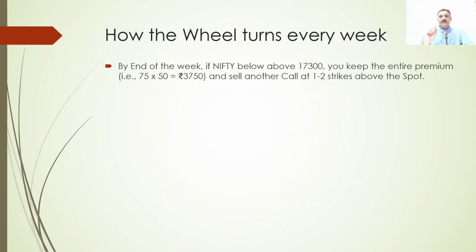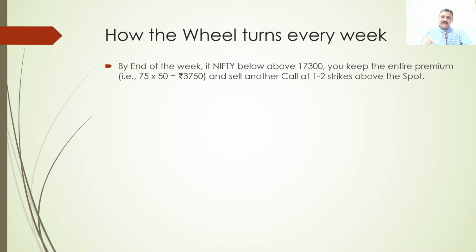By end of the week, if Nifty is above or below, I think there is a mistake here. If the Nifty is above 17,300, you can just strike out the below, so it is above. If the Nifty is above 17,300, you will keep the entire premium and sell another call.